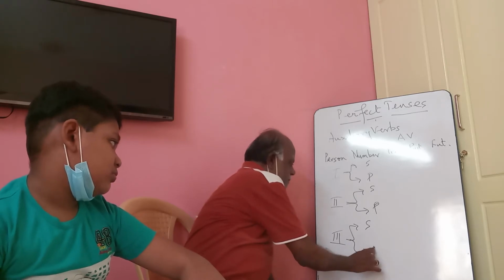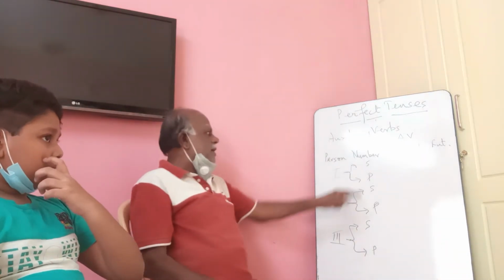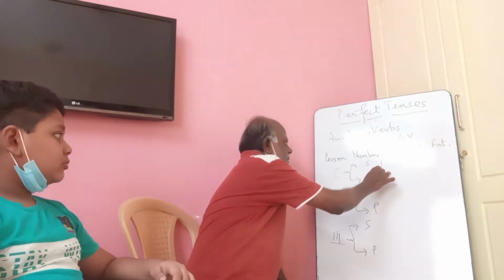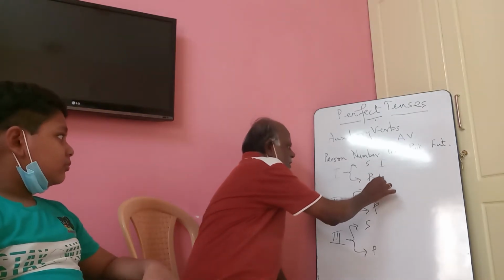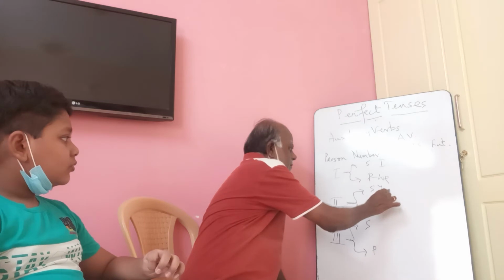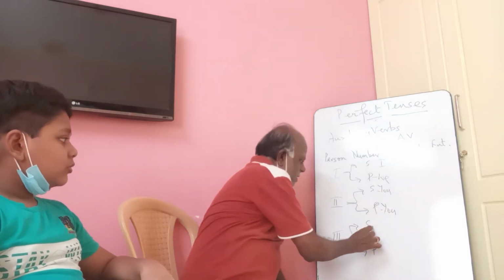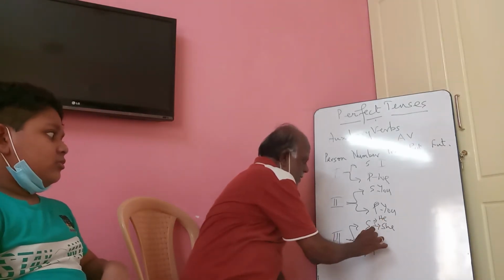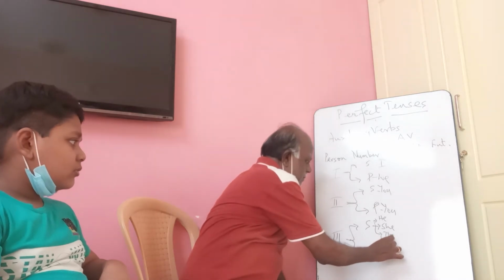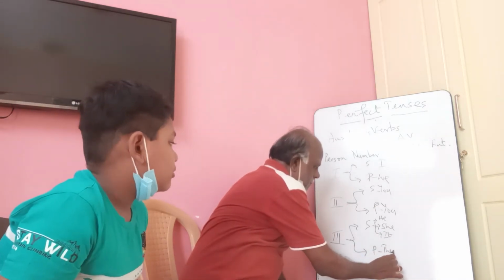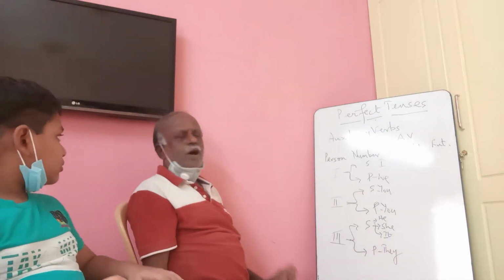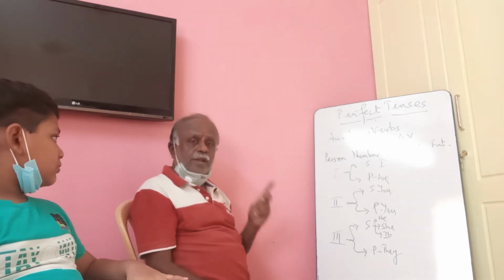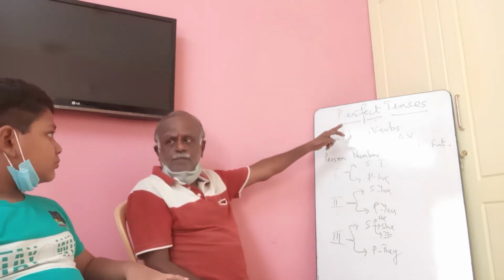Very good. Now tell me, first person singular, what is the subject we normally use? I. Then we. You. She, he, she, it. They. Okay.